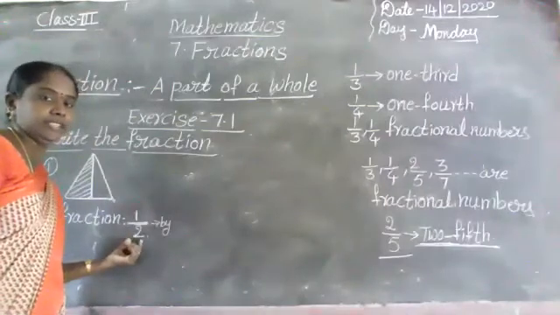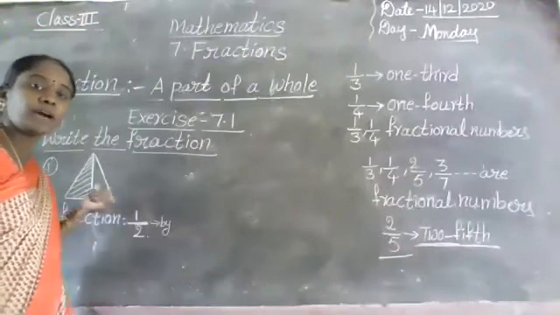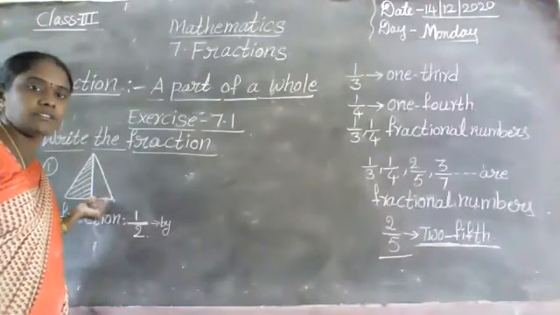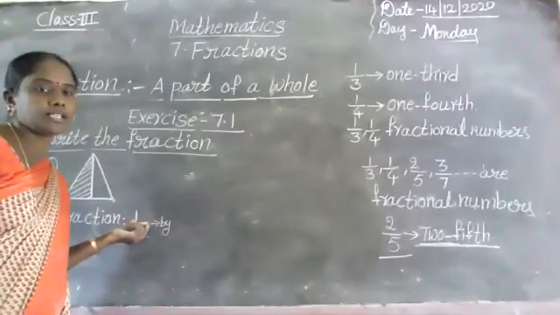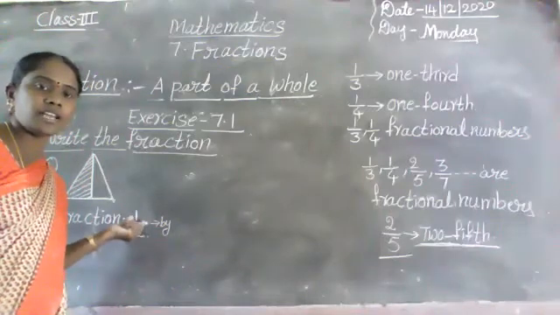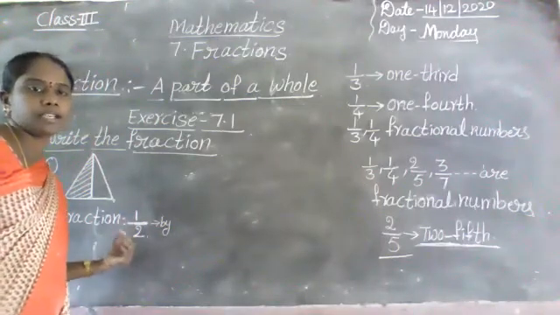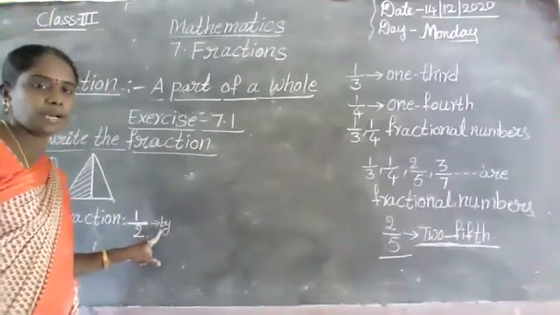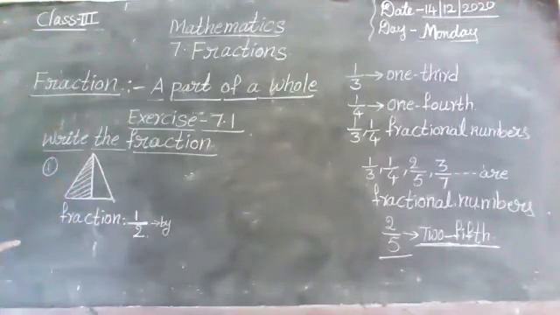We have to write that here, 2 total parts. Next, how many parts are shaded? One part is shaded, so we have to write it above the bar. One we write above the bar, and 2 we write below the bar. This bar is called by. 1 by 2. Next.